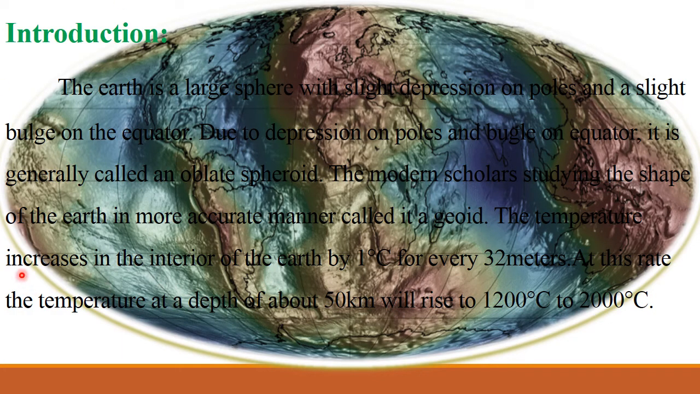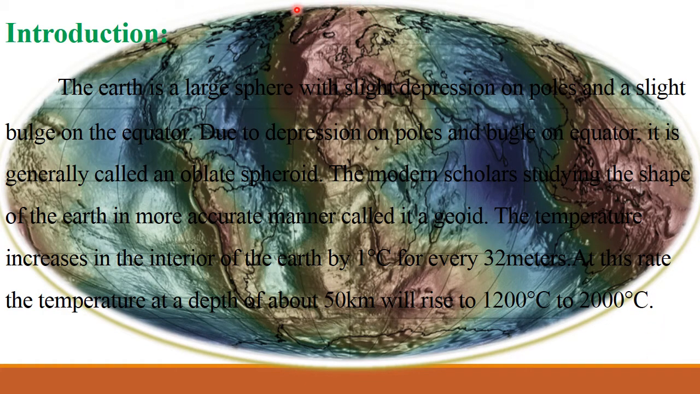The temperature increases in the interior of the earth by 1 degree centigrade for every 32 meters. At this rate, the temperature at a depth of about 50 km will rise to 1200 to 2000 degrees centigrade.